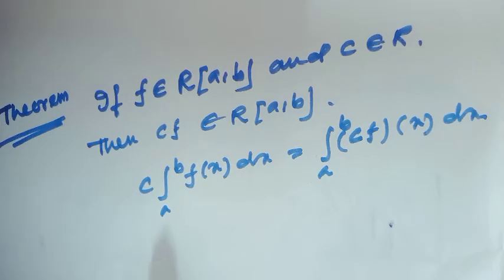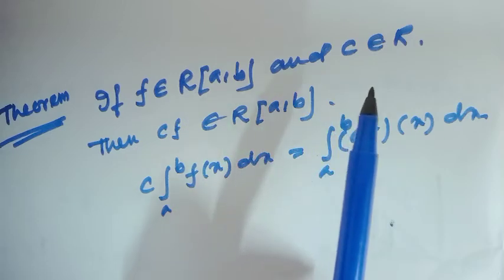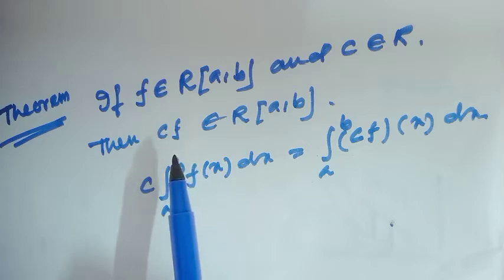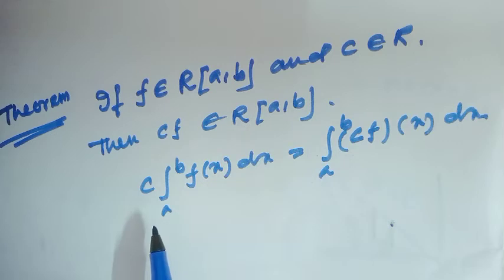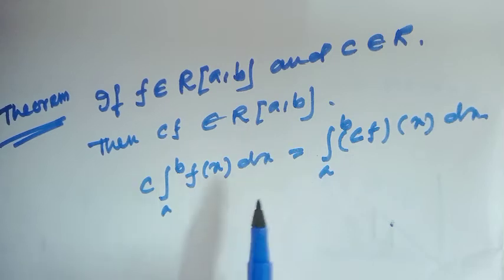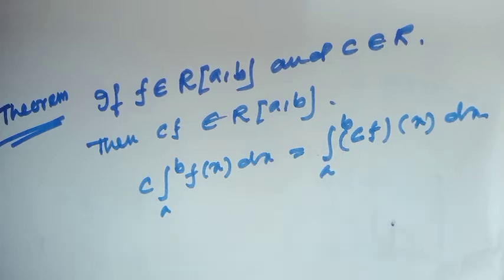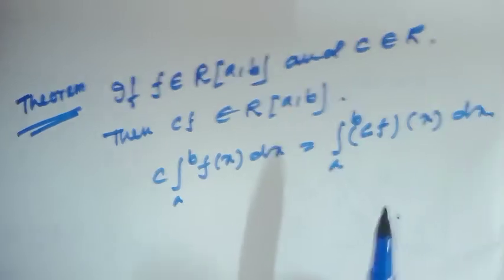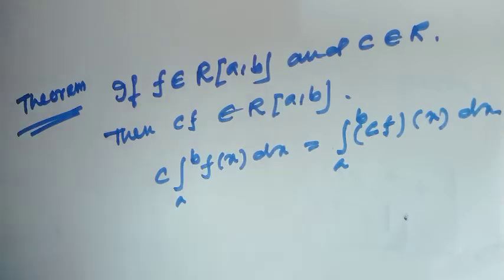I will now look at some properties of Riemann integration. If f is Riemann integrable on the closed set [a, b] and c is any scalar, then multiplying the function by this scalar is also Riemann integrable, and c times the integral from a to b of f(x) dx always equals the integral from a to b of c f(x) dx. That means the scalar which I have multiplied into the function can be taken outside. This is one property.